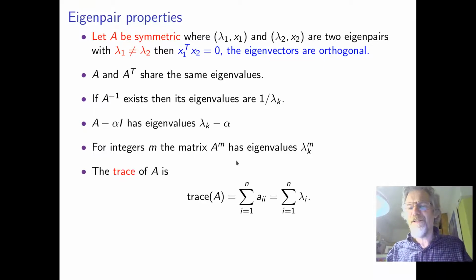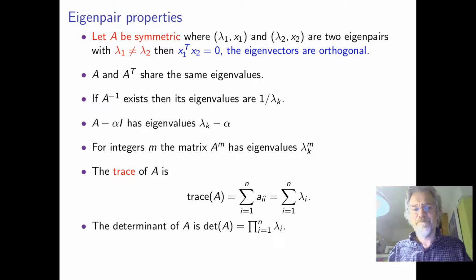Now the trace is a handy thing that's sometimes important for matrices. The trace is the sum of the diagonals, and it comes up quite a lot in different contexts in engineering. And it turns out the sum of the diagonals is the same as the sum of the eigenvalues, which is a kind of interesting thing. There are two really important invariants of a matrix. One is the determinant, and the other is the trace. And the trace is the sum of the eigenvalues.